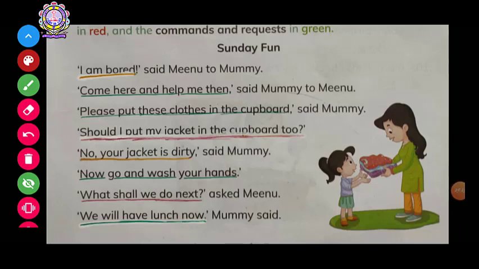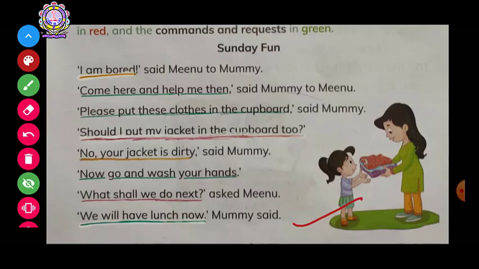Now this Meenu asked a question to her mother, and her mother replied to Meenu that we will have lunch now. What she said is that we are going to have lunch now. So this is a request, or you can say an order. So it's in green color. Alright, are you getting it? Yes.